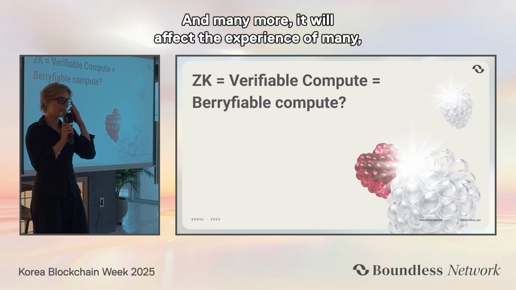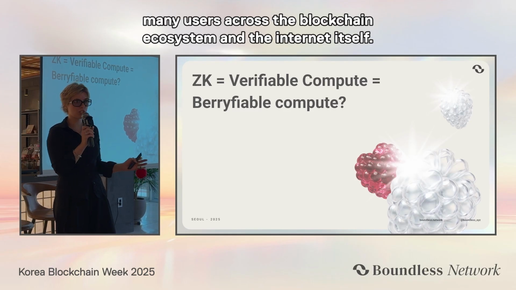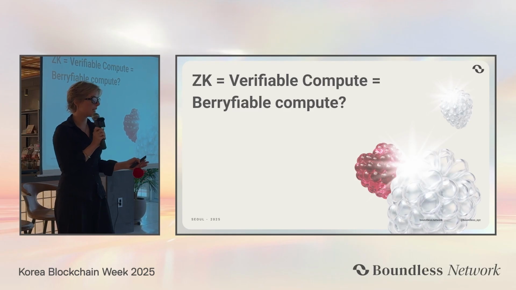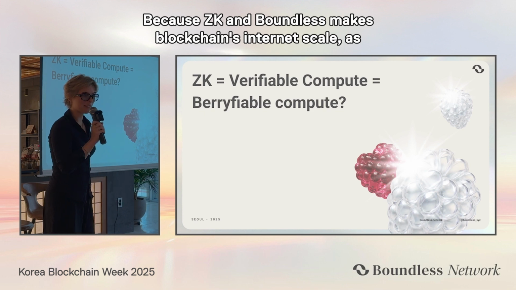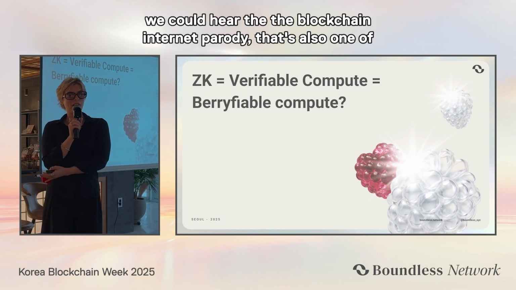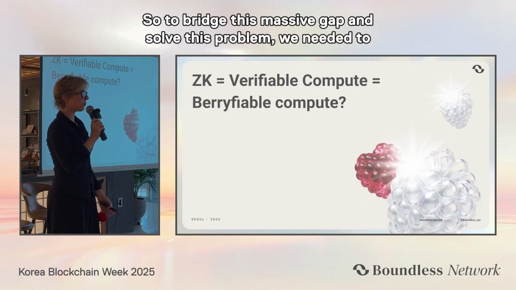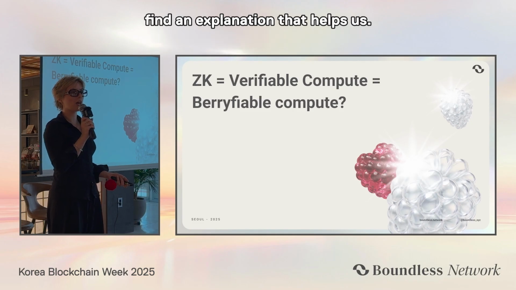It will affect the experience of many, many users across the blockchain ecosystem and the internet itself, because ZK and Boundless make blockchain internet scale. As we heard with blockchain internet parity, that's also one of the phrases we can use for this. To bridge this massive gap, we needed to find an explanation.